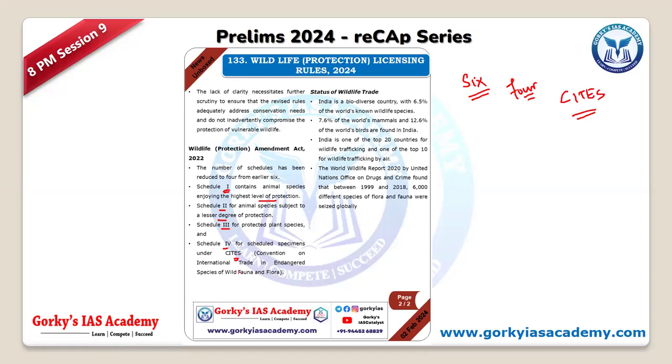Similarly, there are those bodies related to wildlife, like the United Nations Office on Drugs and Crime. That is also linked with wildlife. And similarly we have the Wildlife Crime Control Bureau. Likewise, look into the various other legislations or conventions with regard to wildlife.